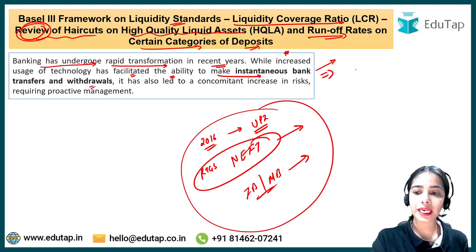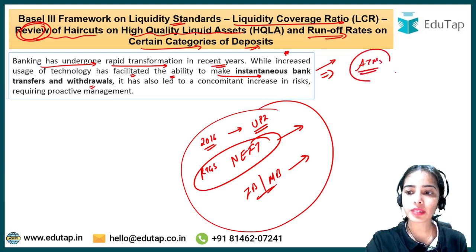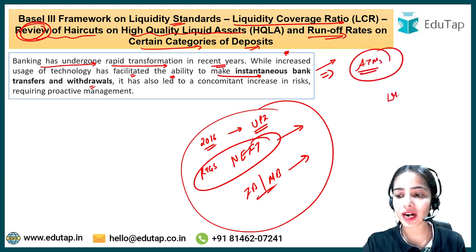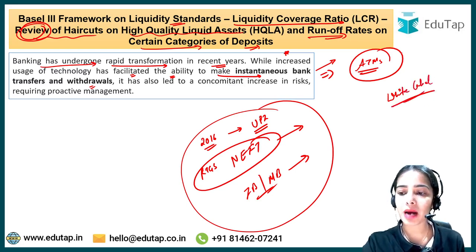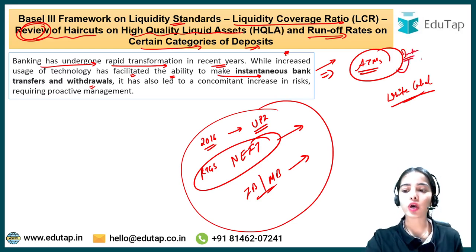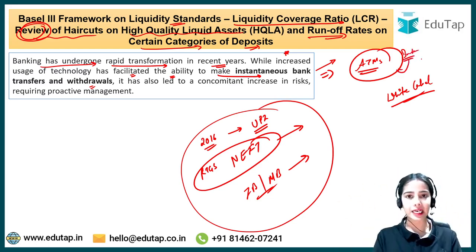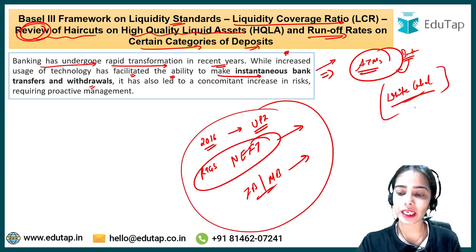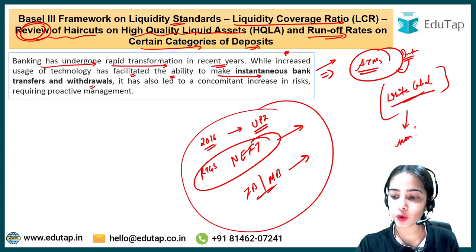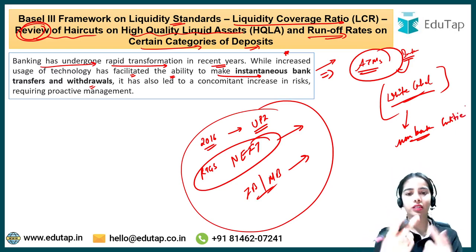As for withdrawals, the number of ATMs in the country has increased. There are also white label ATMs. If the bank ATMs are not able to reach far off areas, or are not sufficient, there are white label ATMs run by non-bank entities, so the number of ATMs in the country has increased.